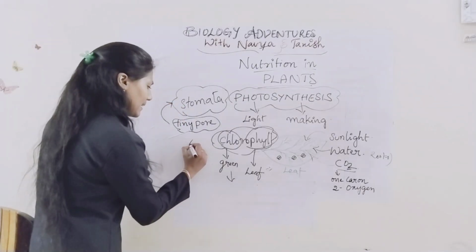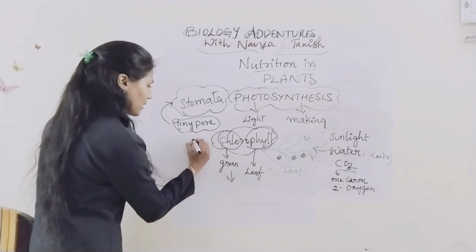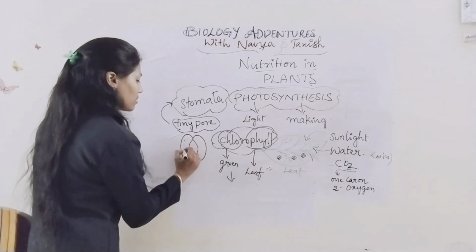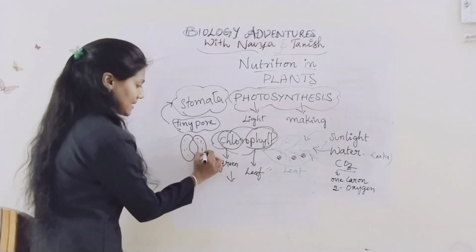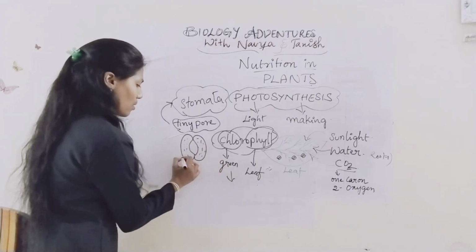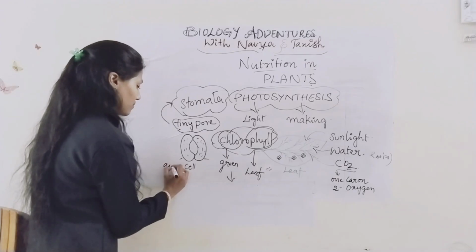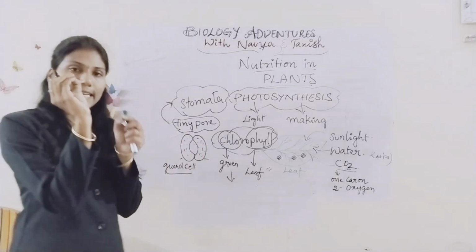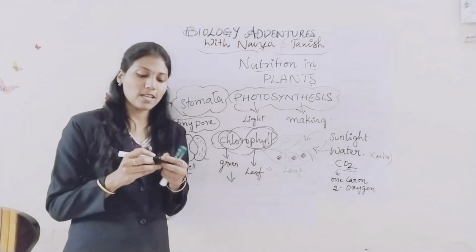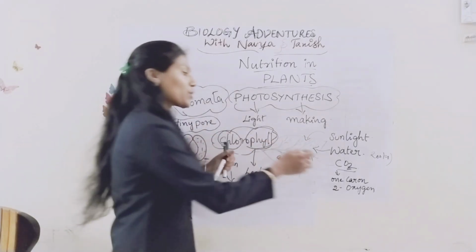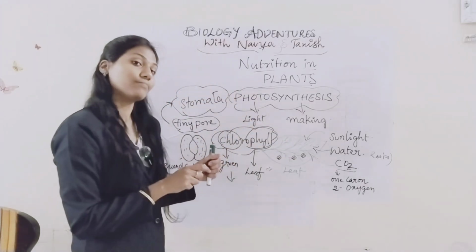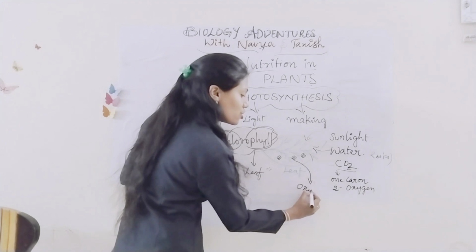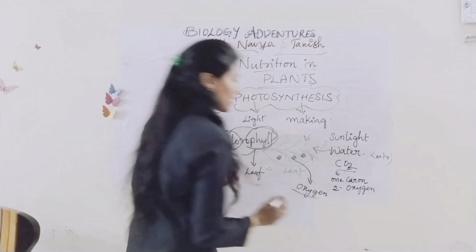Exactly, it looks something like this. Clear? So there are two guard cells. These two guard cells have a tiny pore present inside. Through that pore, carbon dioxide enters, and what does it release? It releases oxygen. Clear?